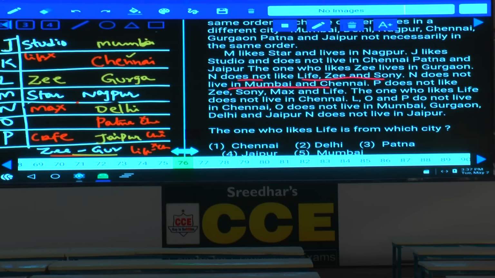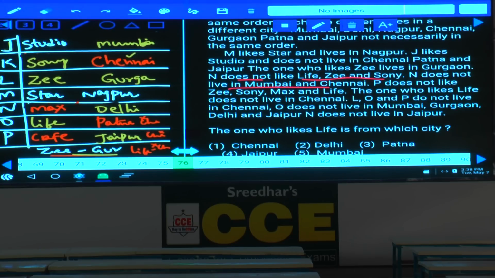Now this is how these 7 persons, like 7 different. Then coming to this one, Studio, G, Star, Max were done. Life cannot be K, and this O likes life. If O likes life, then which is left over here? Now Sony is left over, and this Sony must be K. Clear now?